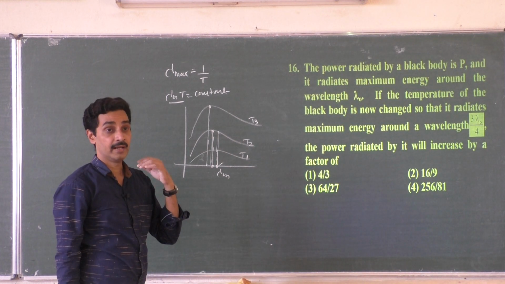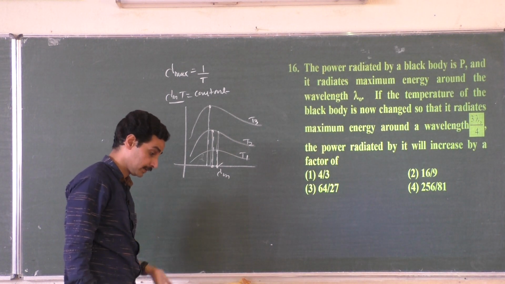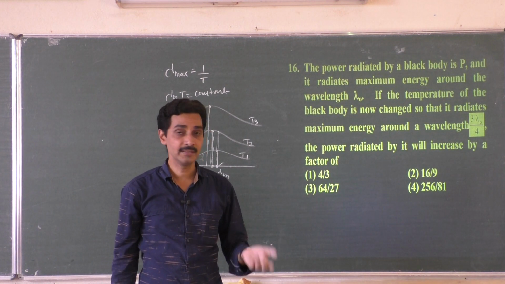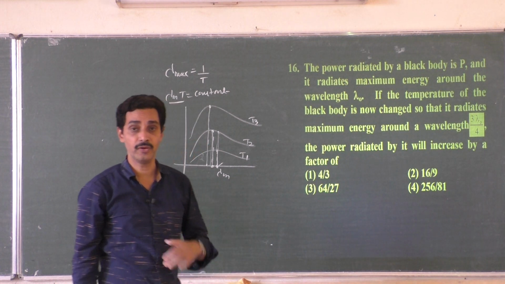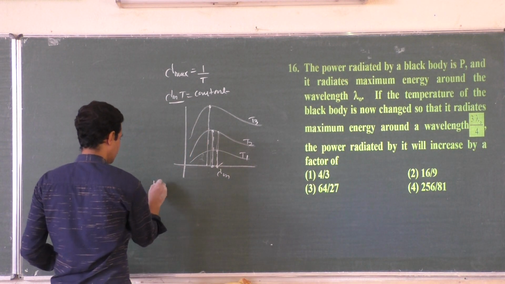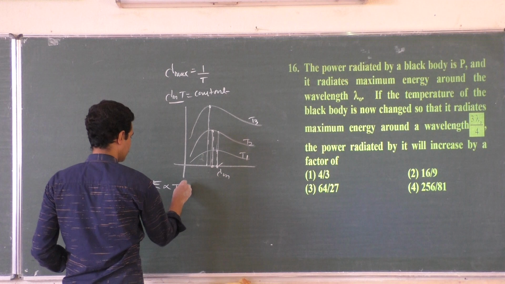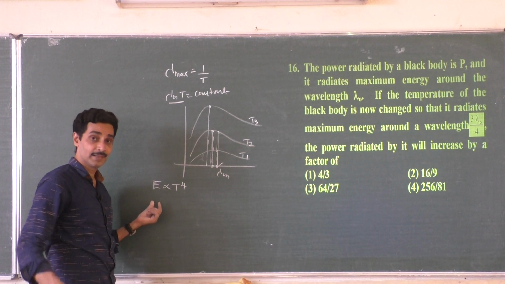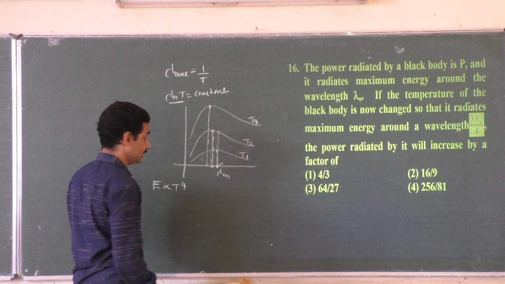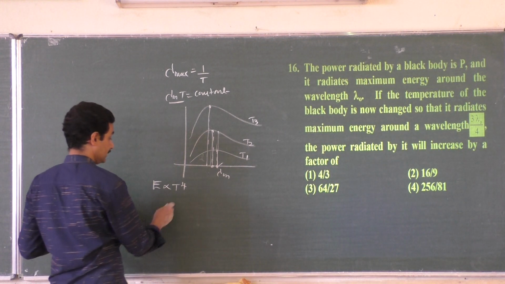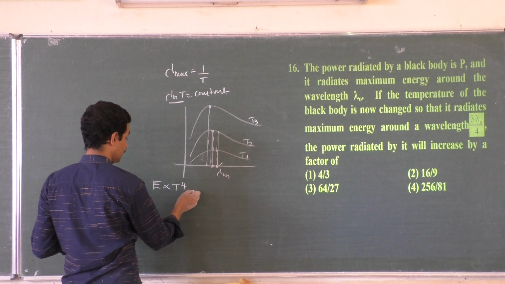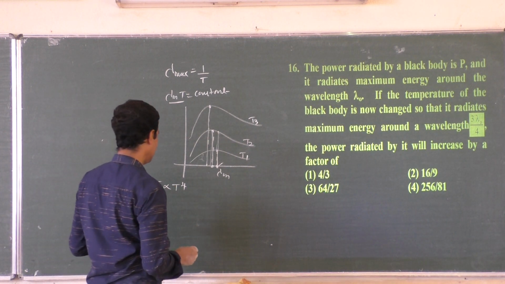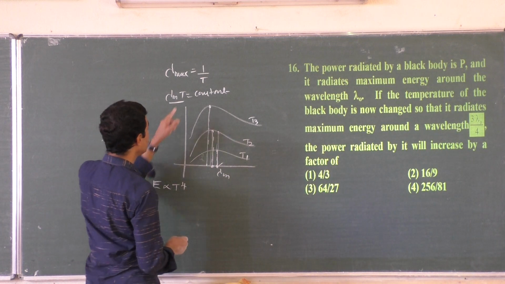Now what about Stefan's law? The Stefan-Boltzmann law says energy radiated is directly proportional to the 4th power of absolute temperature. Not simple energy: energy emitted per second per unit area, that is power per unit area, is directly proportional to the 4th power of absolute temperature. Then, okay, now T you have to connect.